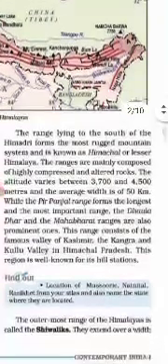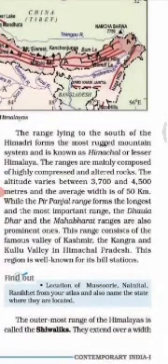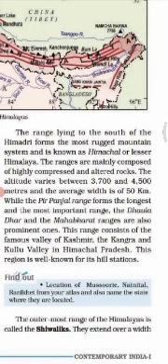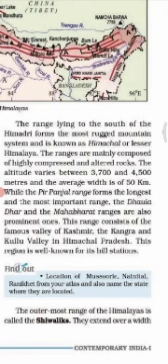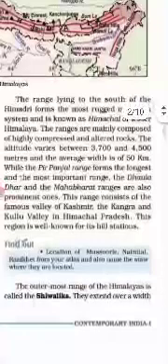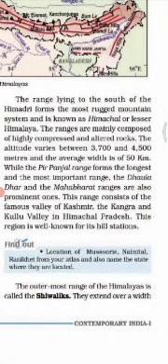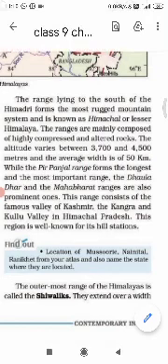The Dhar and Mahabharat ranges are also prominent ones. These are some of the names of the ranges lying here. This range consists of the famous valley of Kashmir, the Kangra and Kullu Valley in Himachal Pradesh. This region is well known for its hill stations, and you students will love to go to hill stations during summer vacation.